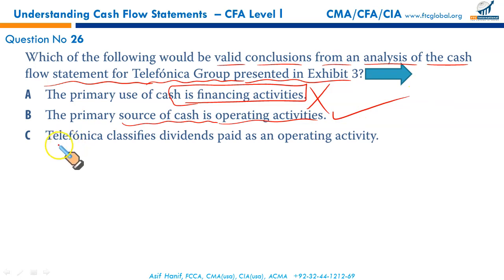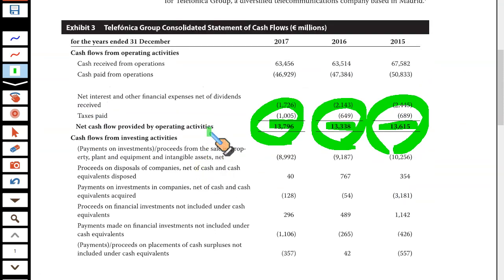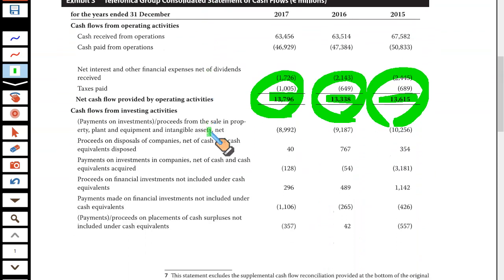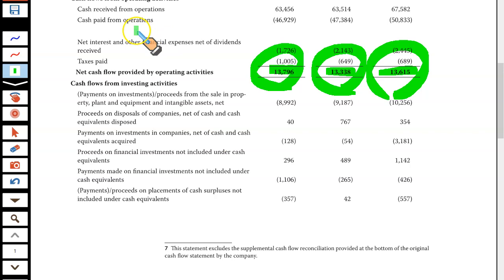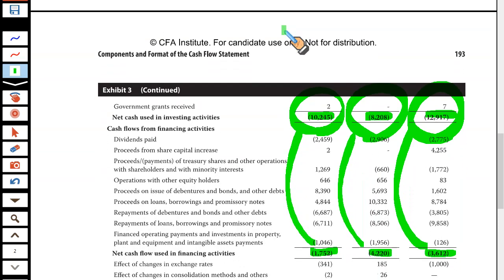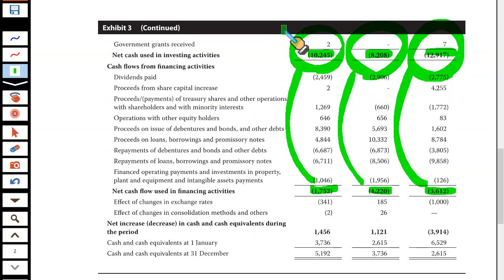Why not C? Telefonica classifies dividends paid as an operating activity. Let us see. Where do we find dividend payments? Investing, of course not. Need to see, we don't find any cash flow relating to dividends in operations. It would have been shown if it was an IFRS based financial statement. Look at this.